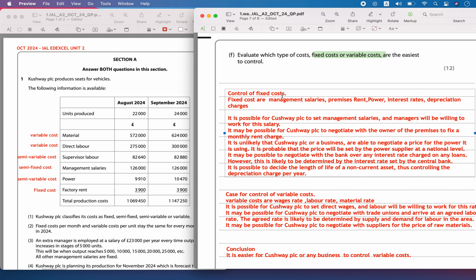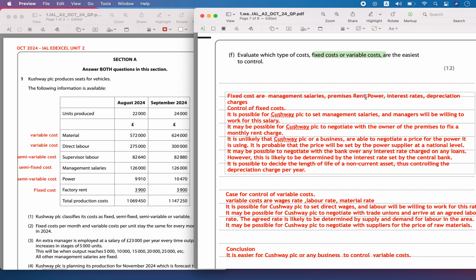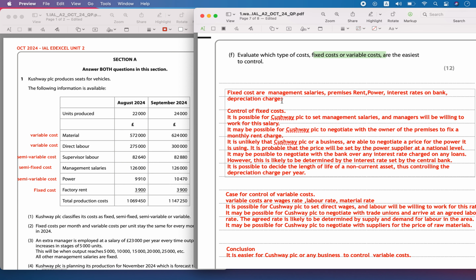So, what are the ways in which you are going to control the fixed cost? First, you should understand what the fixed costs are. The fixed costs are going to be the management salaries, premises rent, power, and interest rates on bank loans, which is the interest charged on the bank loan to be paid. Then you will have the depreciation charges for any assets owned. So these are going to be the fixed costs. You will always have a fixed cost portion.